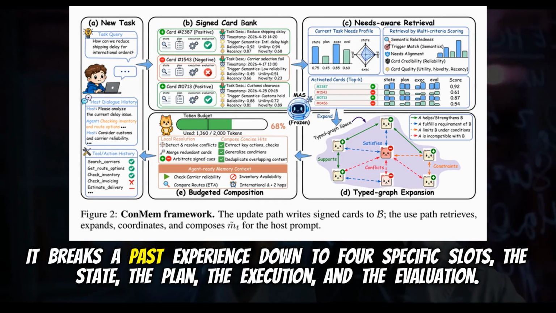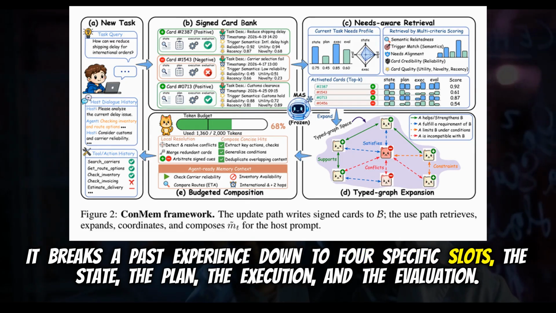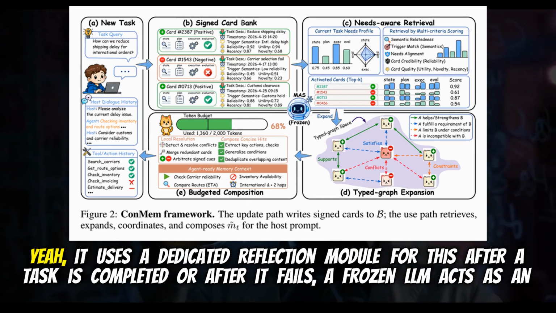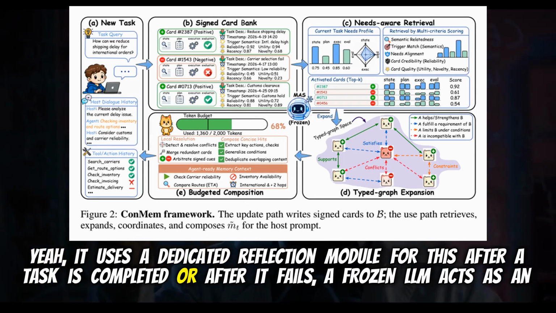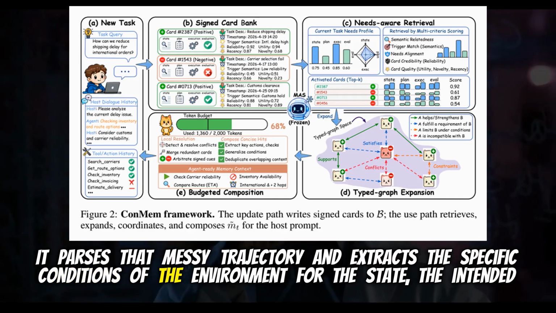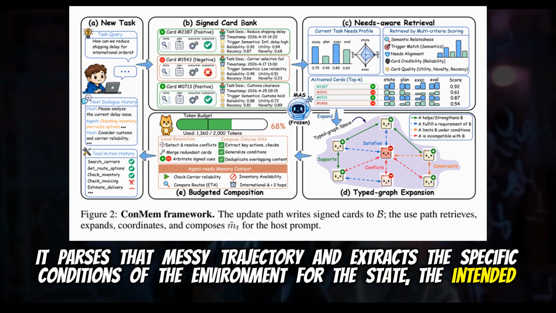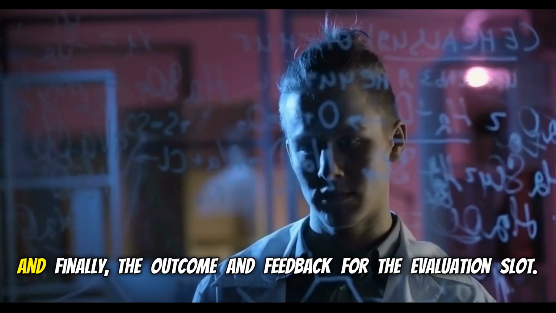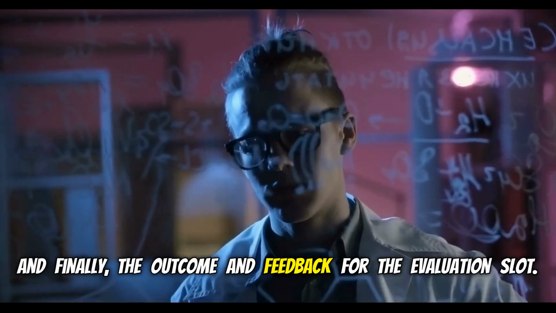It breaks a past experience down into 4 specific slots: the state, the plan, the execution, and the evaluation. Yeah, it uses a dedicated reflection module for this. After a task is completed or after it fails, a frozen LLM acts as an evaluator. It parses that messy trajectory and extracts the specific conditions of the environment for the state, the intended sequence of actions for the plan. What actually happened for the execution? Exactly. And finally, the outcome and feedback for the evaluation slot.